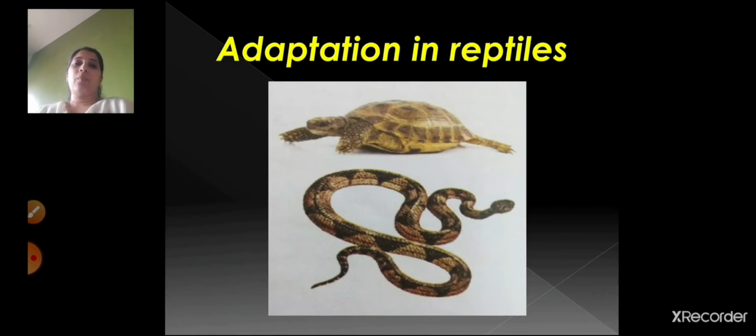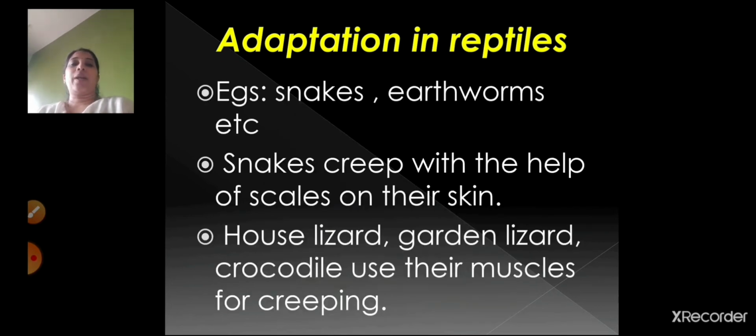Next, we are going to see about the adaptation in reptiles. As I told you children, reptiles means crawling animals. Examples are snakes, crocodile, etc. Now snakes creep with the help of the scales on their skin, and house lizard, garden lizard, crocodile use their muscles for creeping. In the case of the snake, they crawl with the help of the scales present on their skin, and the rest of the animals like garden lizard, house lizard, crocodile use their own muscles for creeping.